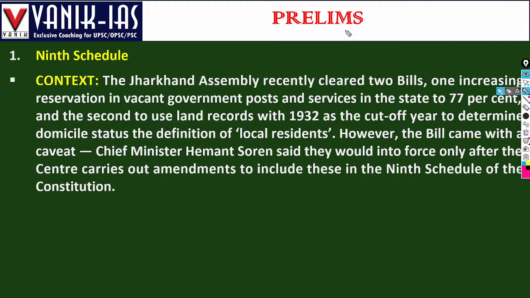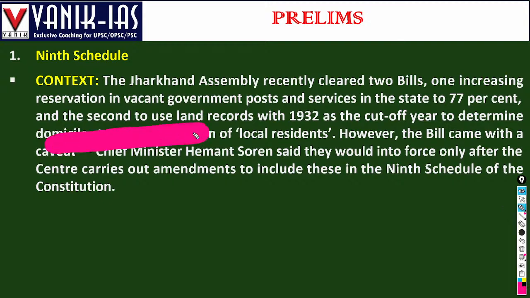The ninth schedule. The Jharkhand Assembly recently cleared two bills. One, increasing reservation in vacant government posts and services in the state to 77%, and the second, use of land records of 1932 as the cutoff year to determine the domicile status and the definition of local residents. Domicile status, who has a birthplace, will refer to the records of 1932.